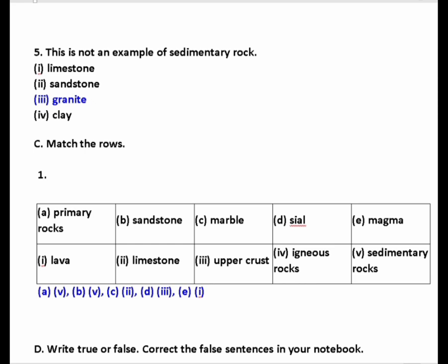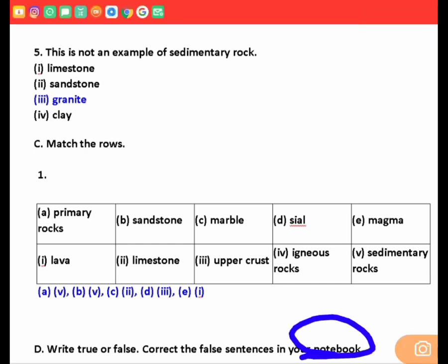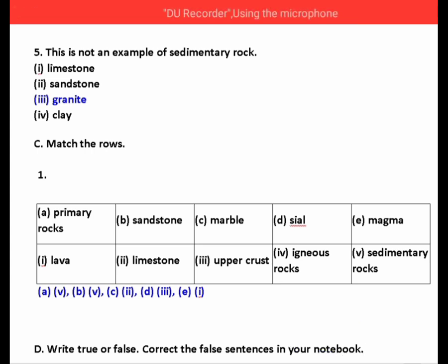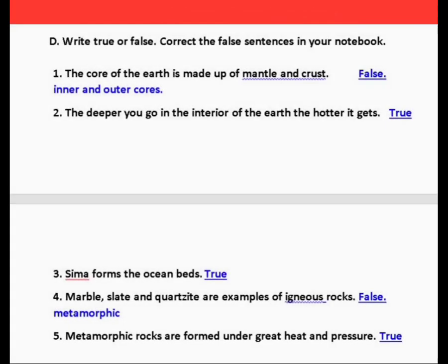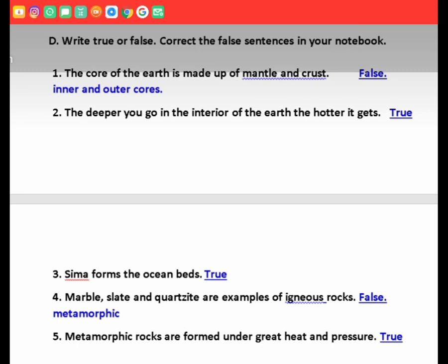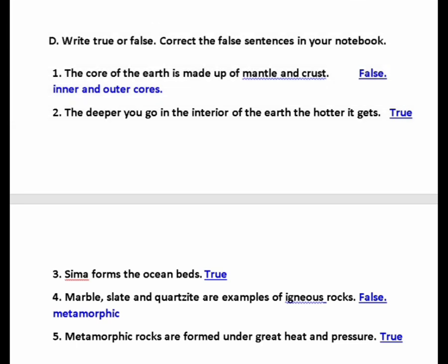Now we have to write true, false. And also we have to correct the false one, but in book only. We are not going to do in notebook. Here only we will underline and do it. Okay. Yes. So the core of the earth is made up of mantle and crust. No, this is a false statement. Write false.